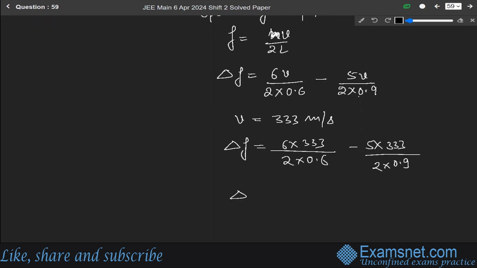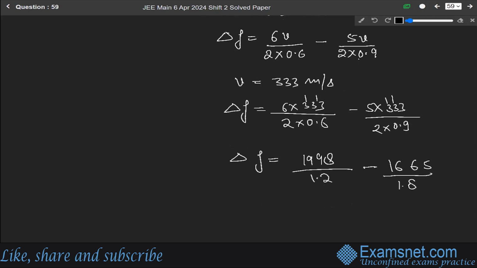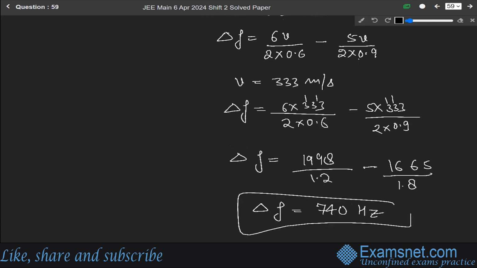Solving it, we get 1998 over 1.2 minus 1665 over 1.8. So solving it, we get delta f equals 740 hertz.